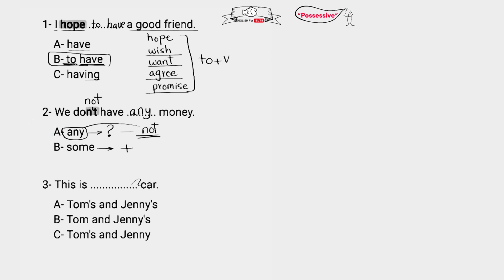This is blank car. Tom's and Jenny's, apostrophe S here and here, or Tom and Jenny's, only one apostrophe S at the second name, or Tom's and Jenny, only one apostrophe S at the first name. To show that two names have something, like here you want to show that Tom and Jenny have a car, you can just put apostrophe S at the second name. Tom and Jenny's car, only one apostrophe S at Jenny's.